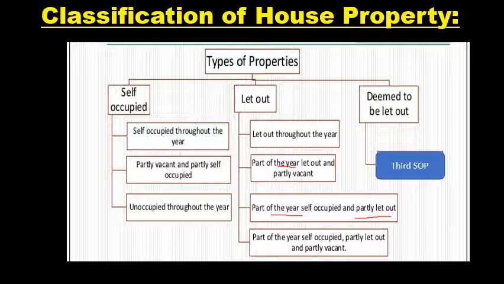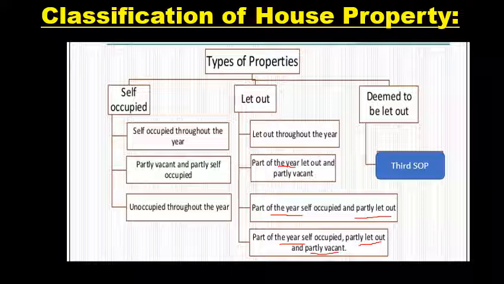and partly vacant. Again, it is also considered as a let out property. Means part of the year used as self-occupied, the remaining part used as let out, and another part of the year used as vacant, so then it is considered as a let out property. For 3 months used as residential house, the next 3 months used as let out and the remaining 6 months vacant, then the property is considered as a let out property.